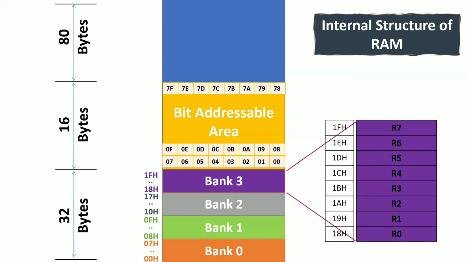Now you may ask me the question, sir, can I access 8 bits at a time in this memory location? Yes, that means this area can also be accessed as byte addressable. I can access 8 bits at a time, or I can access an individual bit at a time. If you want to access 1 byte at a time, you require its byte address. For byte address, the starting address is 20H, 21, up to 2F, because after bank 3 the starting address will be 20. If you want to access the individual bits, we can access them with 00, 01, 02 and up to 7F.